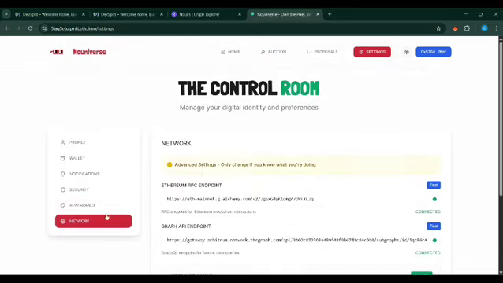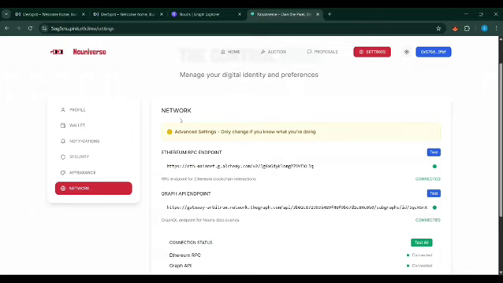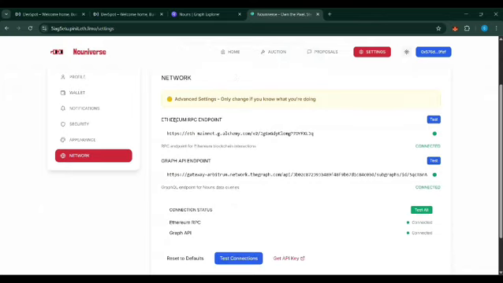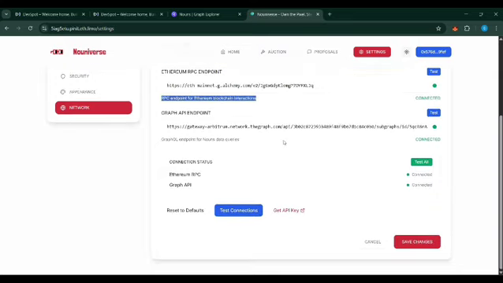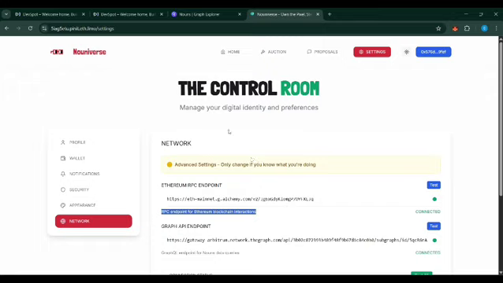Last is the network section, which is the required setting for my project. Here you can switch between your Ethereum RPC endpoint and the Graph API endpoint. The Graph API endpoint is for Nouns data queries, and the Ethereum RPC endpoint is for Ethereum blockchain interactions. You can test them and use one or the other. So this is it.